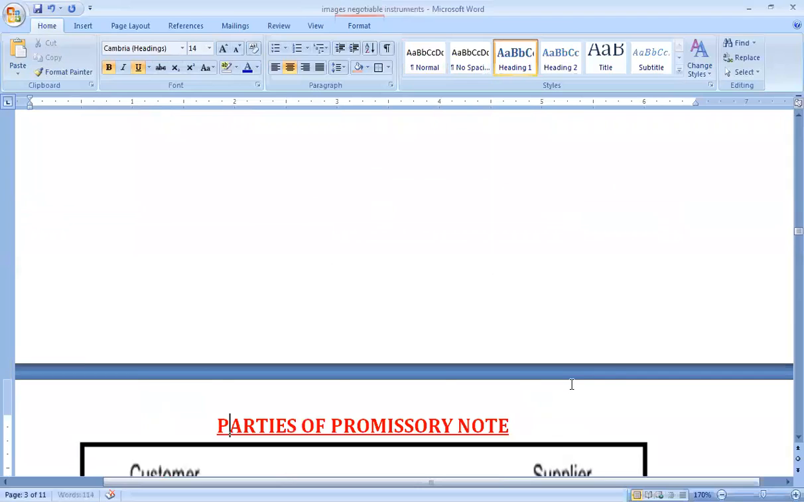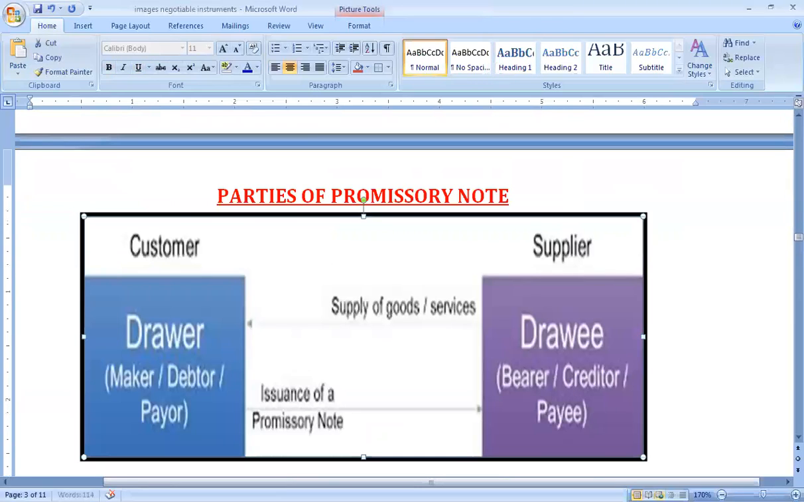Now, in case of a promissory note, we have basically two parties, a maker or a drawer and a drawee or the payee. A person who draws this promissory note draws it on the other person. In case of a promissory note, the person who writes the instrument promises the other person, "I promise you to pay this much money to you on this due date."